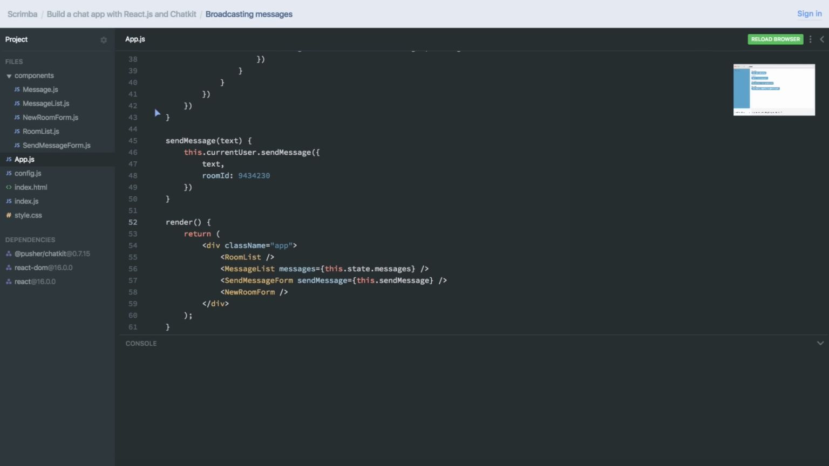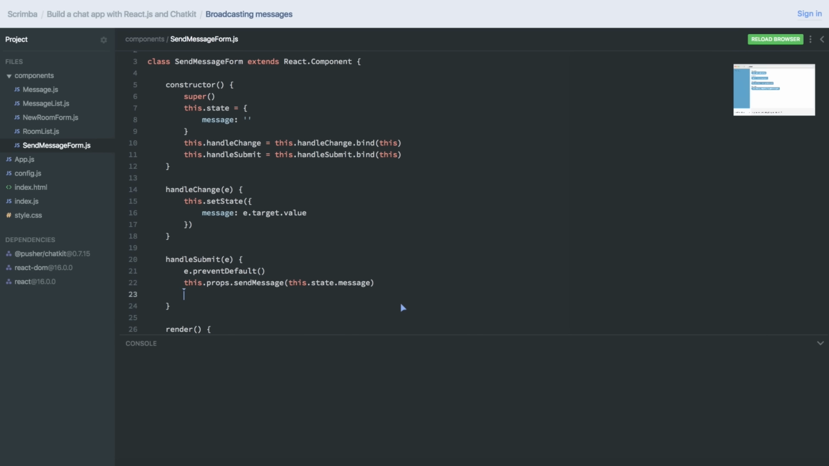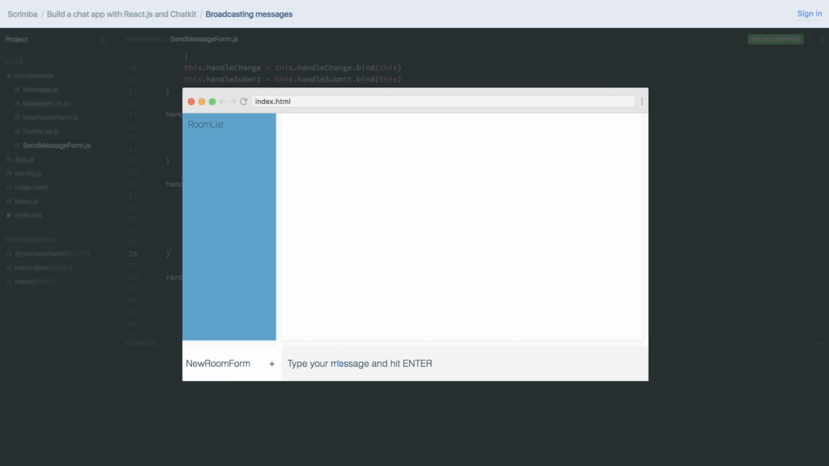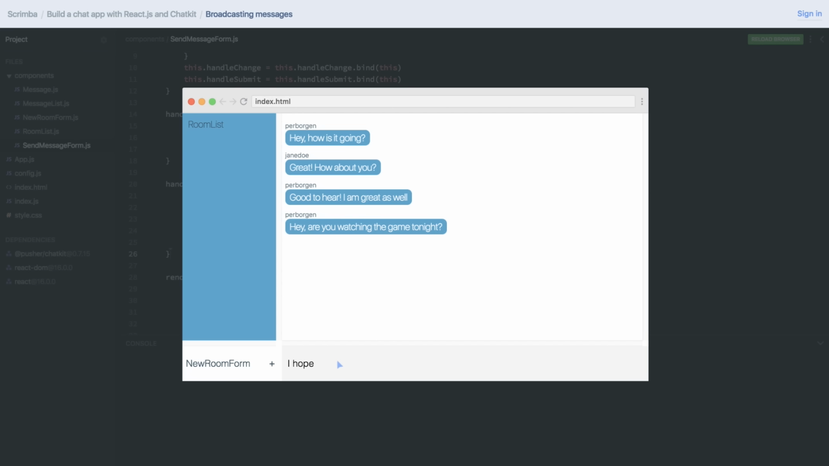A final thing I want to do in the send message form is that once we've sent it, we want to clean up the input field. So we'll do this dot set state message and turn that into an empty string again. Now, if we run it, I hope so. Like that, the input field is automatically blanked out after the message has been sent.